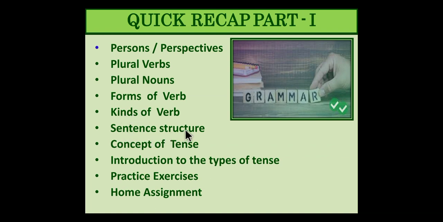Then we talked about the sentence structure. Then the concept of tenses, why types of tenses, based on the two elements, the time and the work concept. What time does the sentence express, and how much work is being done in the sentence. Then we talked about an introduction to the types of tenses, the past, the present and the future. Then we also had a practice exercise which we solved together. Then I gave you the home assignment, the answers to which we have done right now.